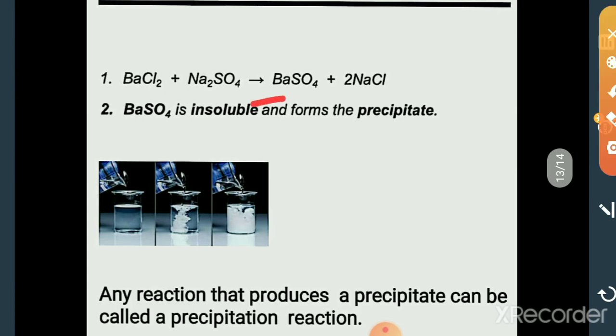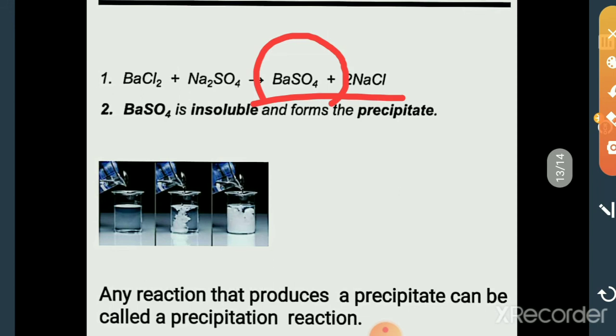Among these two products, barium sulfate and sodium chloride, the barium sulfate is insoluble. It is not soluble in water or anything.